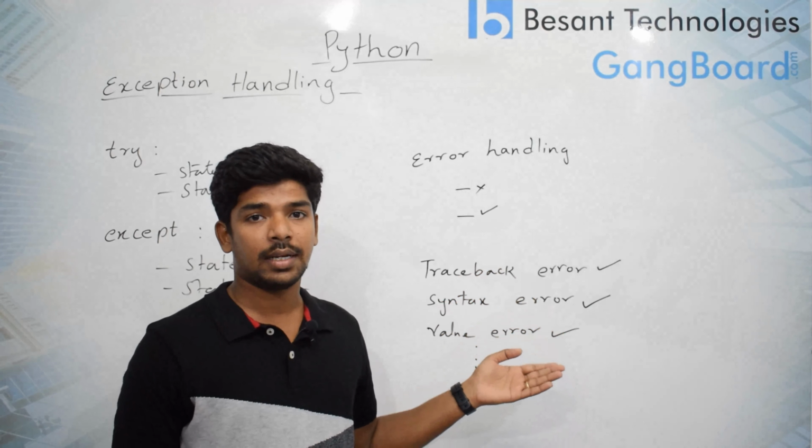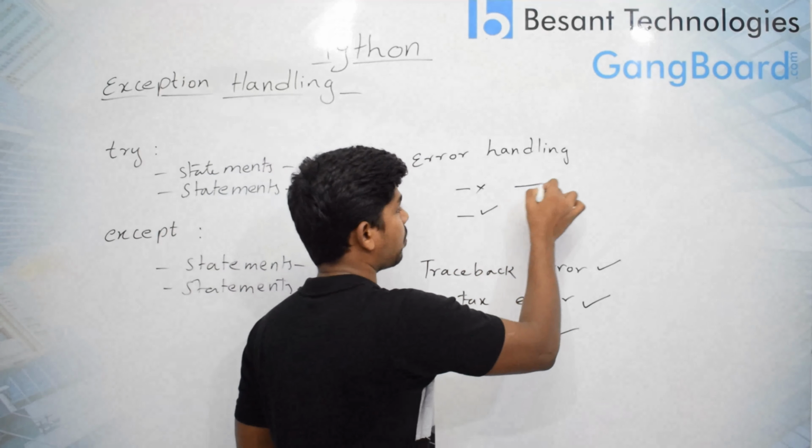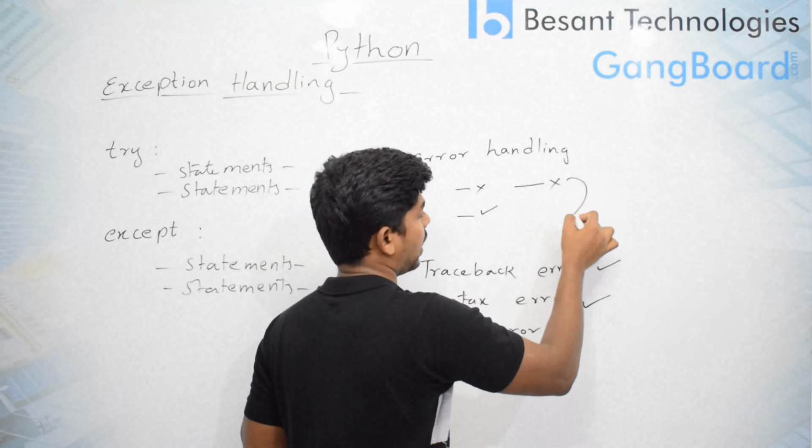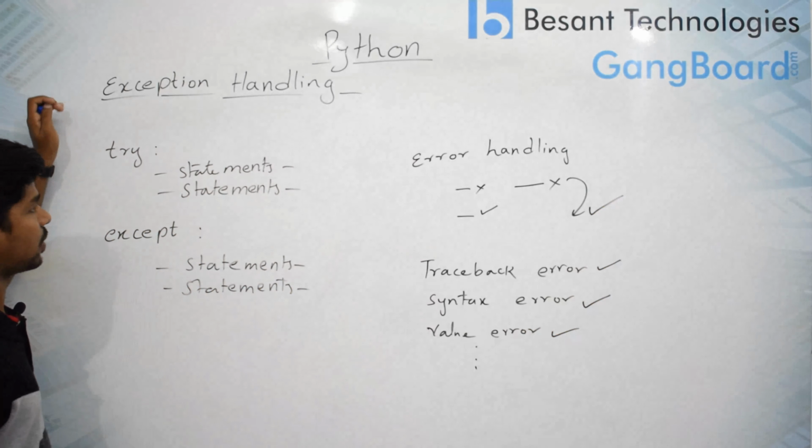is what we use whenever you see an error: exception handling. So we should not have to stop if there is an error. We need to follow another way, that is exception handling. So what is exception handling?